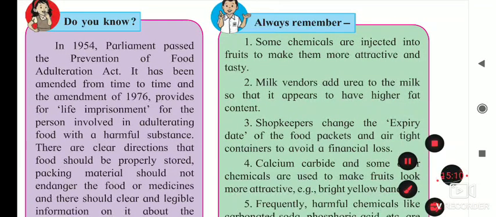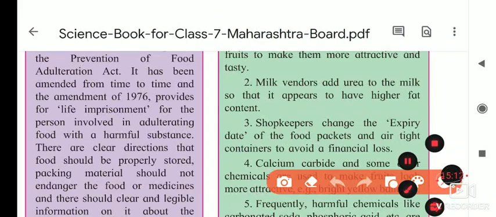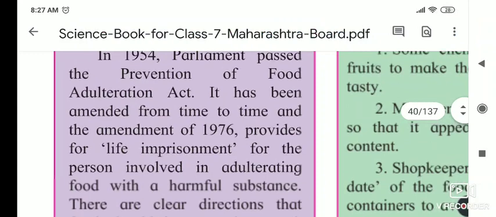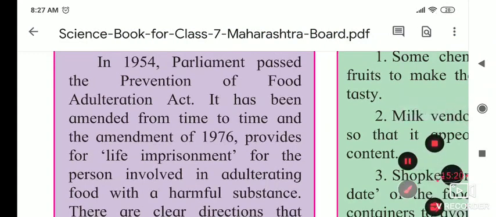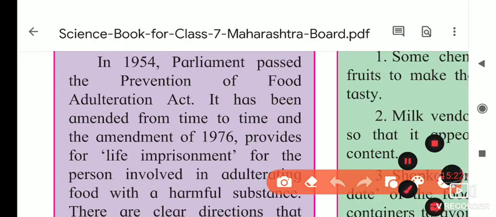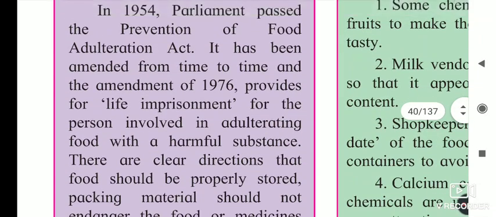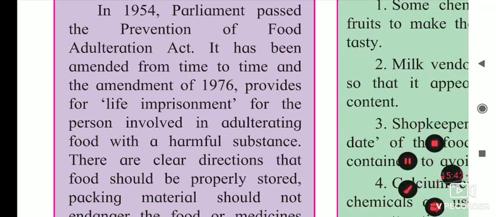The next point is the 'Do you know' point. In 1954 the parliament passed the Prevention of Food Adulteration Act. The act has been amended from time to time, including an amendment in 1976. Amendment means that they made improvements to it.